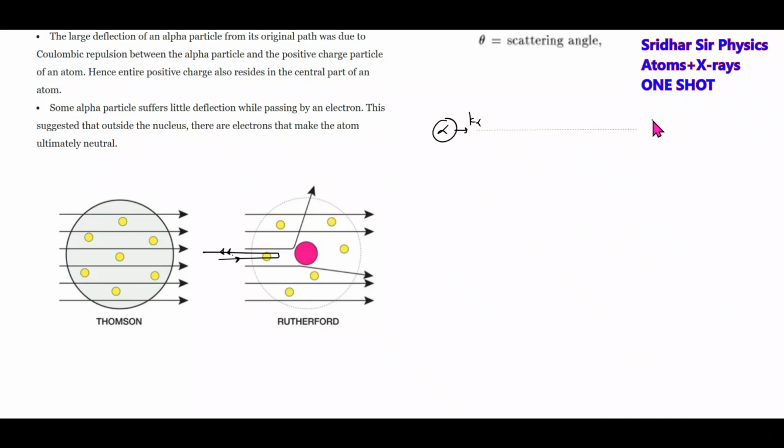And this is the nucleus. This will be fixed here. And they're coming from far away. This projectile, it will approach the same alpha particle. When it approaches the nucleus, closest approach is what we'll call it.